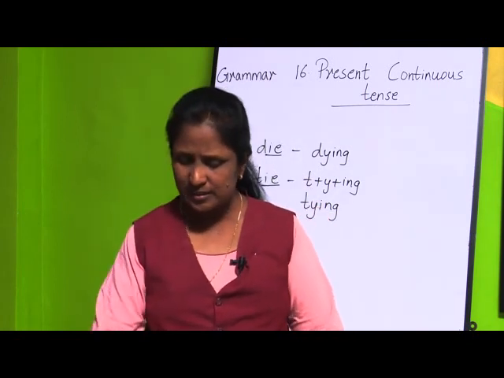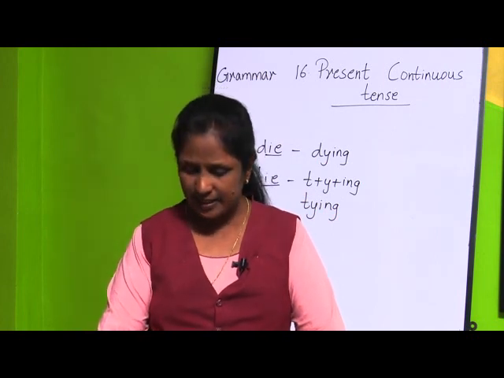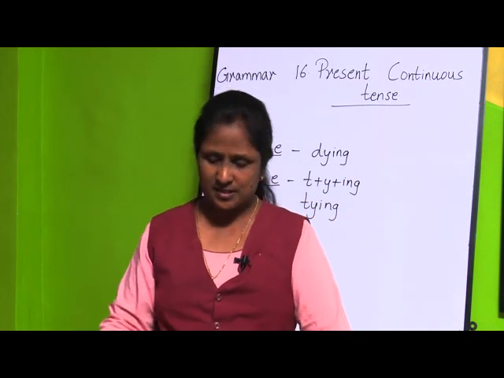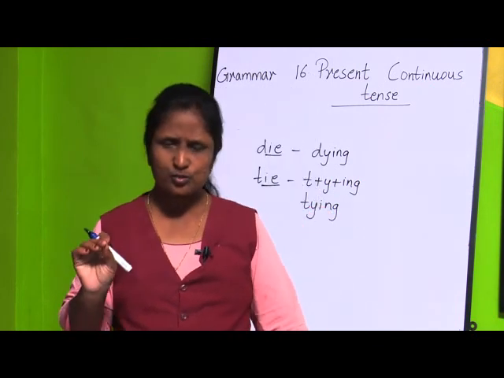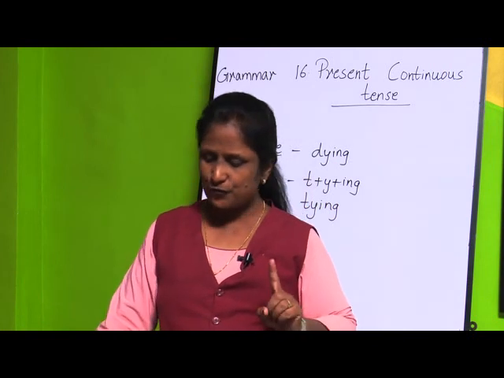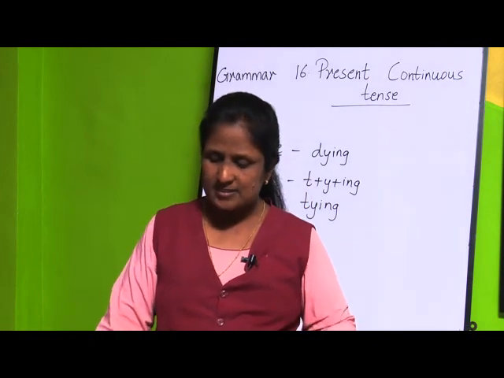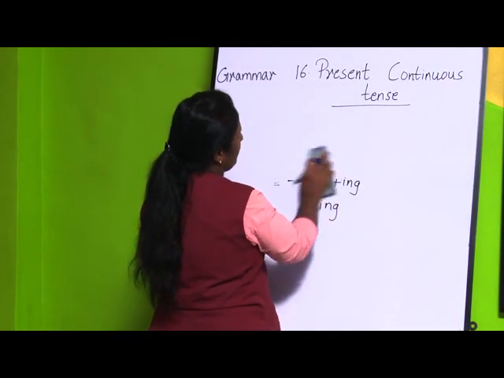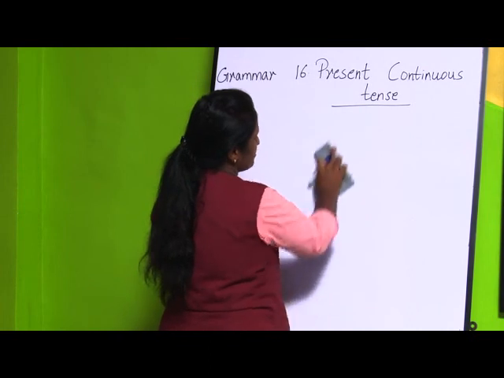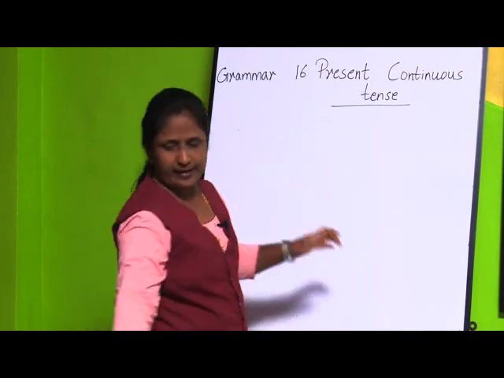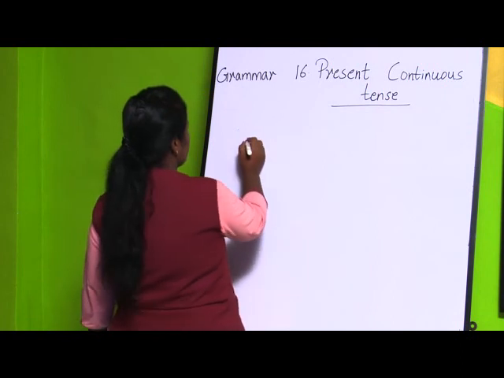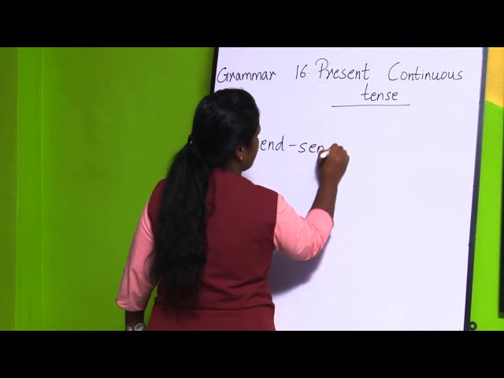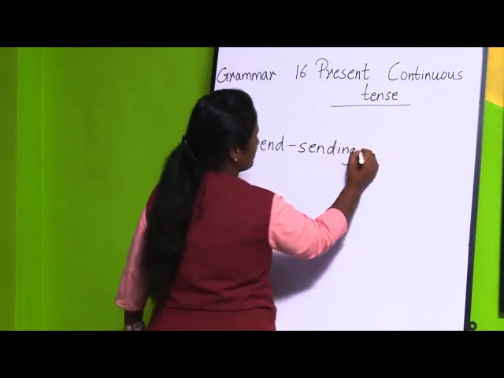Now, children, if you see exercise A, write down the ing form of the following verbs. Just add ing. See, the first one, send, sending. Second, write. Now, see here some changes are there. You are going to use those cases and form the words. The first one is as it is: send, sending, the original form of the verb.